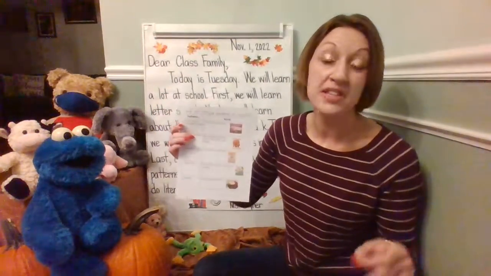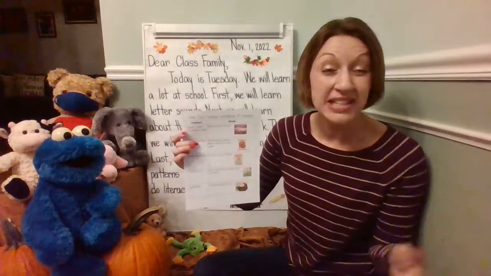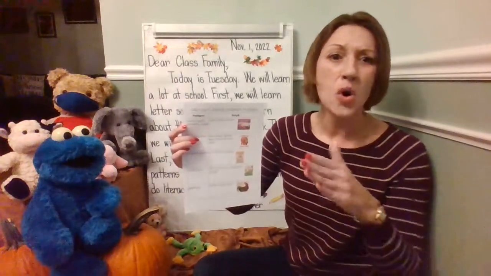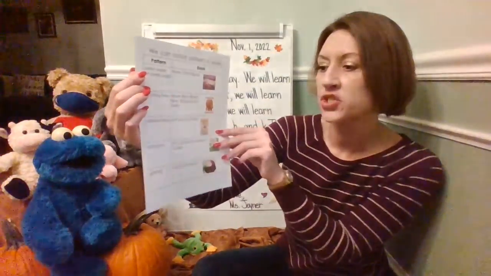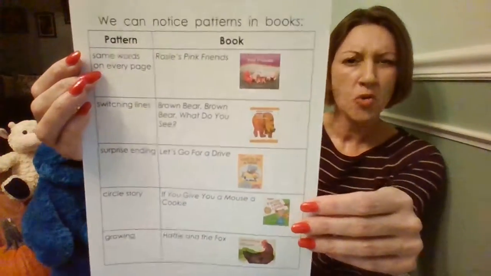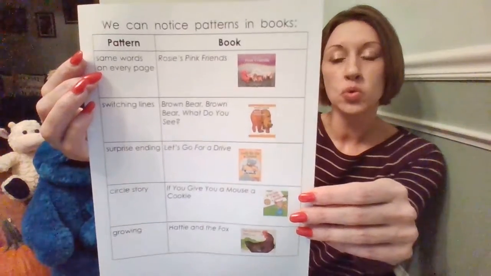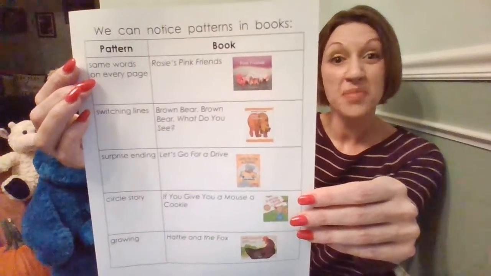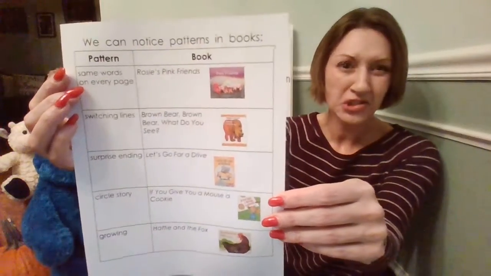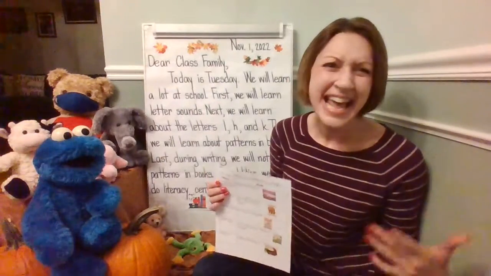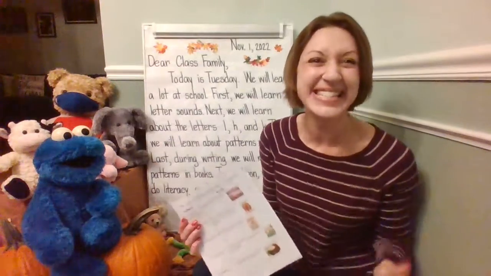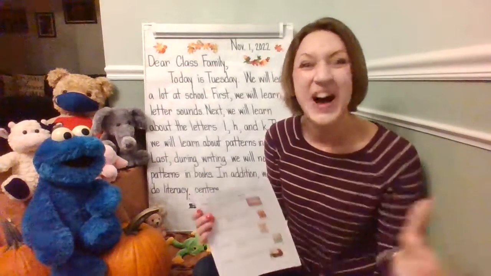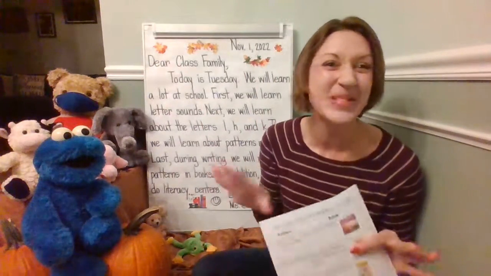We're going to be looking at books like that a lot, especially this week with pattern sentences like I like or I have. Whatever it is, it's going to repeat on every page. Some switch lines, some have surprise endings, circle story, or growing patterns. We're going to be learning about different patterns today at school and for the next month in kindergarten. Okay, so we have a lot to learn and a lot of different books to explore and to see how authors can write with patterned sentences and how each book is totally different. So we're going to notice what those patterns are, and you're going to see if we can find some of the sight words on our word wall in class. It'll be so much fun.